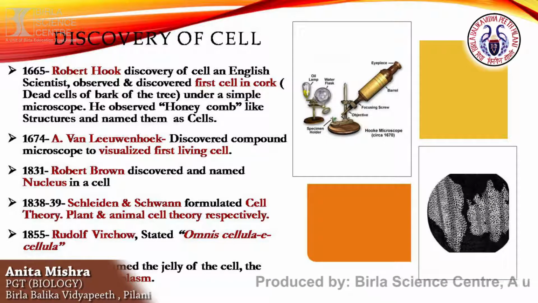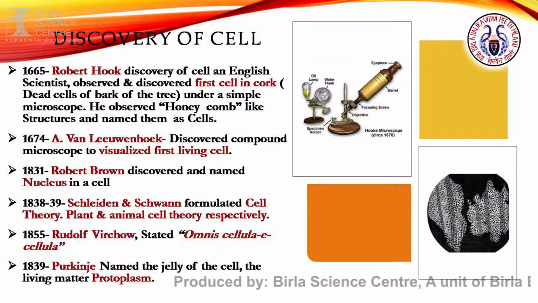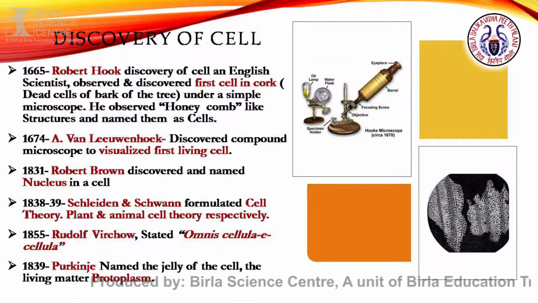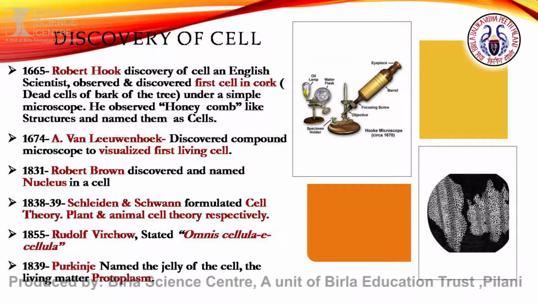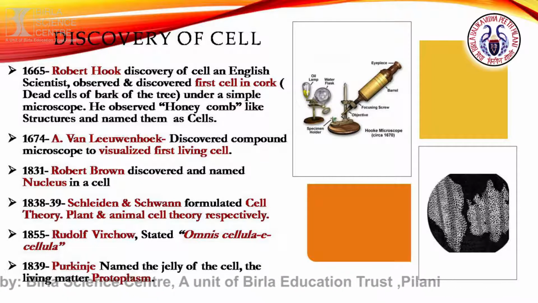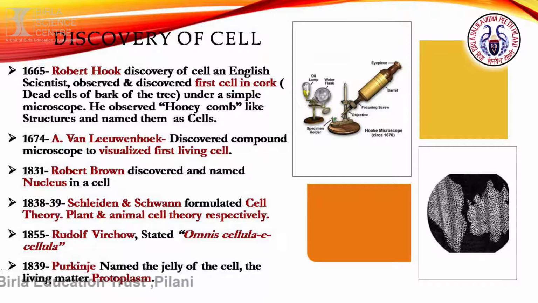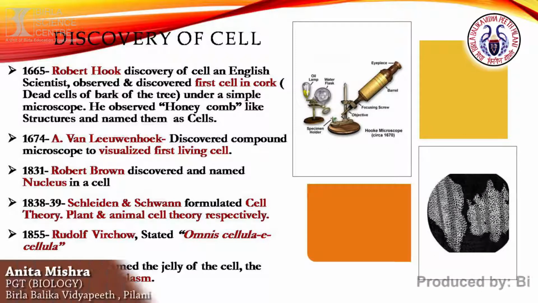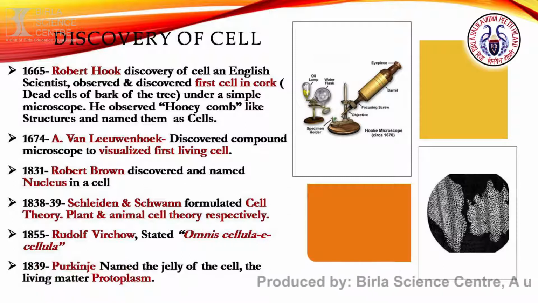Now what is cork? Cork is actually the outer covering of the old stems of plant, that is the bark of the tree. It is known as cork, and the first cell which was observed by Robert Hooke was the cork cell. Just because it was a dead cell, it had no living matter, there was no protoplasm in that, there was no nucleus in that. So what would Robert Hooke visualize? He could only see few compartments there.